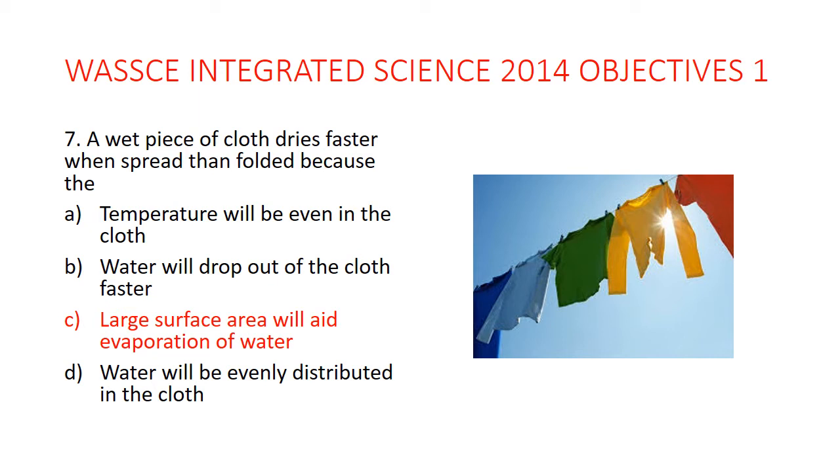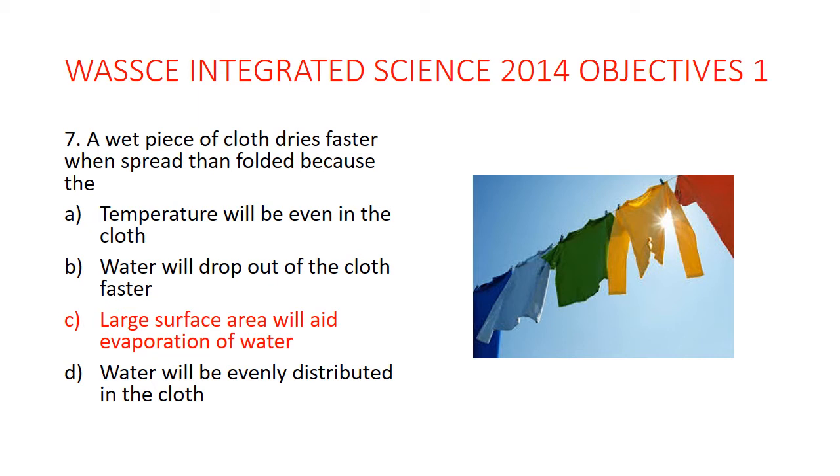After bathing, if you fold up your towel and put it down, it will take a very long time to dry, compared to when you open it up or spread it open. Why? Because when you spread it, you expose a large surface area of the towel to air, so that evaporation can occur faster and more. So that's the reason why a wet piece of cloth will dry faster when spread out than when folded.